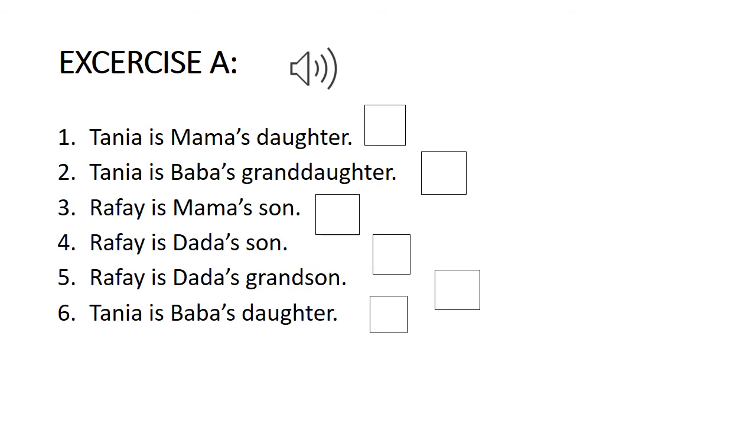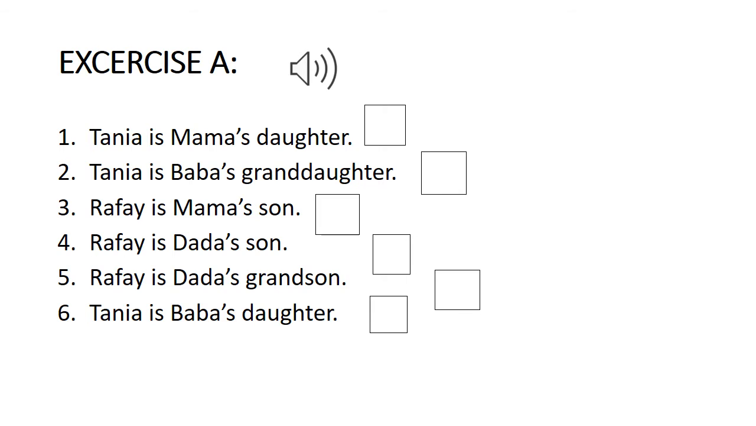1.2 A family tree. You can see a family tree in this slide. The family starts from Dada and Dadi. Dada and Dadi have a son who is Baba, and then Baba's wife is Mama, and Baba and Mama have 3 children: Rafe, Zen and Tanya. So I have told you about this family tree of Rafe's family.